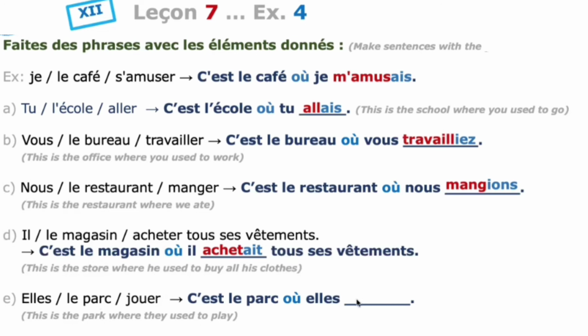The nous form of the present tense of jouer is jouons, and there you remove ons. Jou is the stem, and the ending for elle in the imperfect is ait.